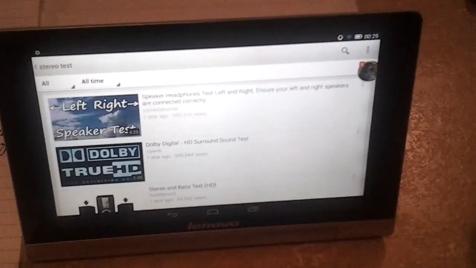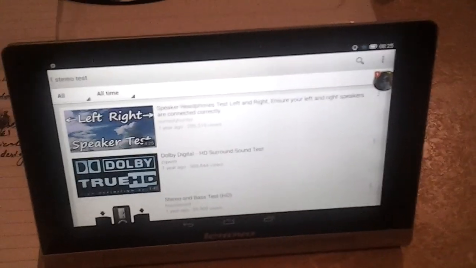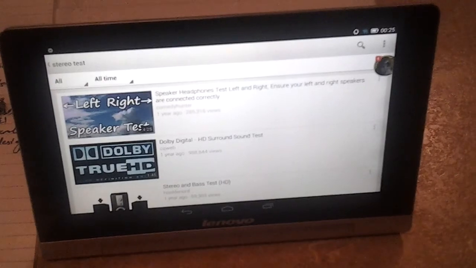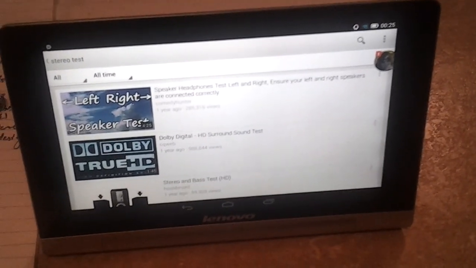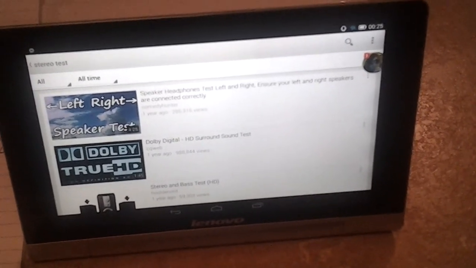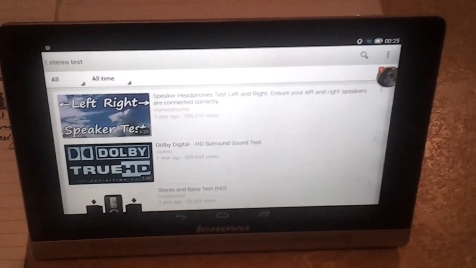I have never had a tablet before, or any device for that matter, where if you have it in one landscape orientation, the volume buttons are logical, and you have it in the other landscape orientation, the volume buttons are still logical, and their function corresponds to their position at the moment, top versus bottom.